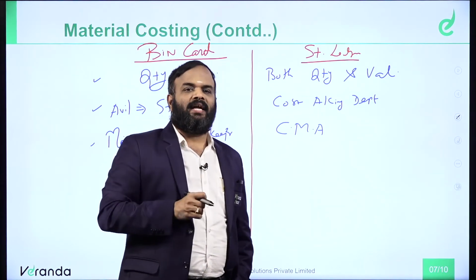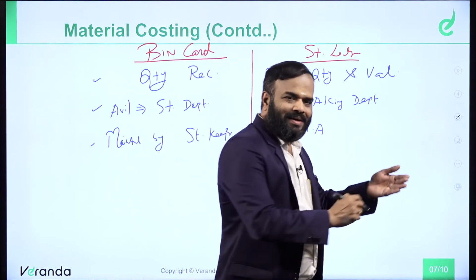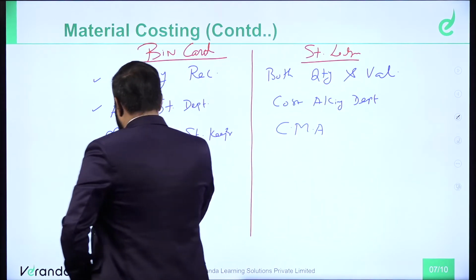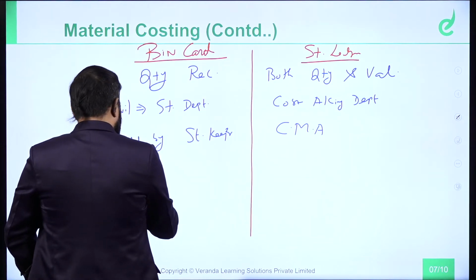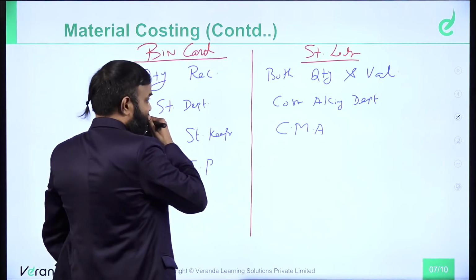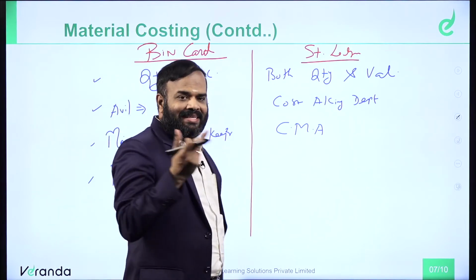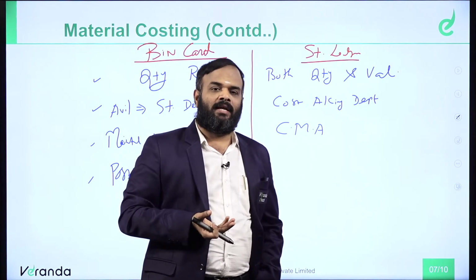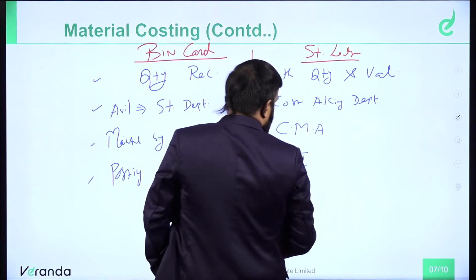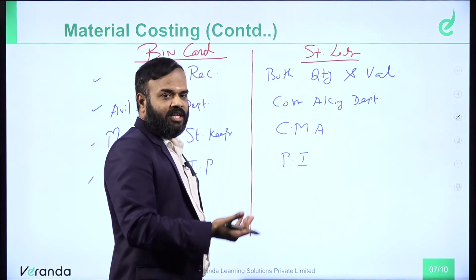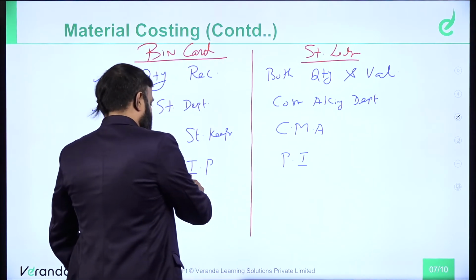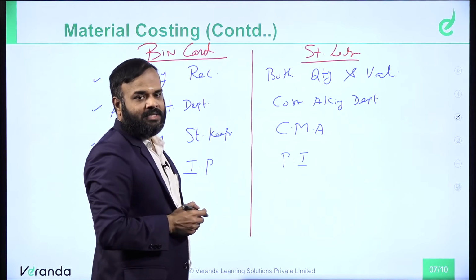When we have to pass the entry, whenever I am going to take the raw material, immediately I have to pass the entry. Therefore, posting or entry passing is instant posting, immediate posting. Whereas stores ledger, even the tally is a soft ledger. When are we going to pass the entry? At periodic intervals we can pass the entry. Periodic basis, once in a day, day end, or once in a week, or once in a month, periodic manner we can pass the entry. So, instant posting in bin card, periodic interval in stores ledger.